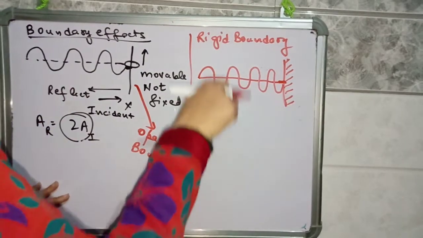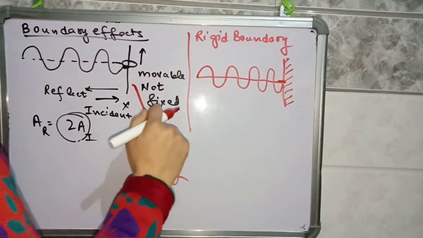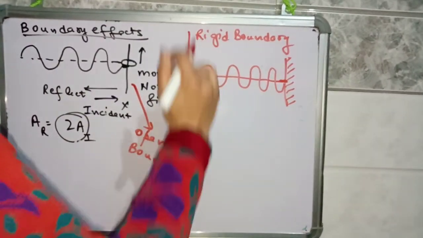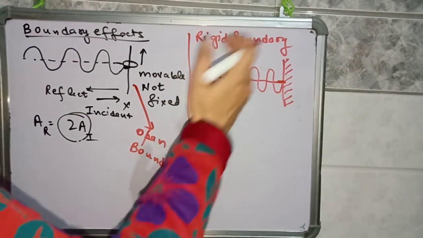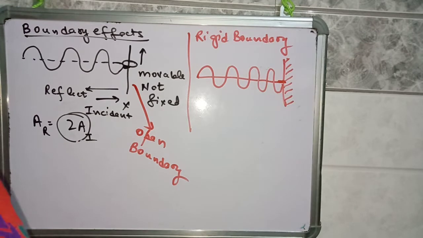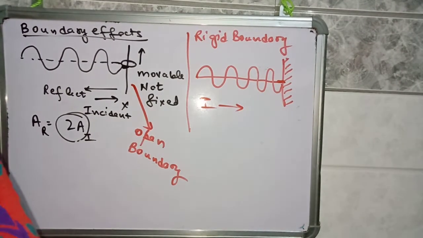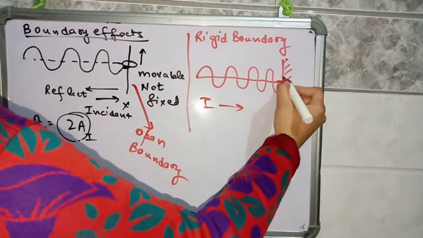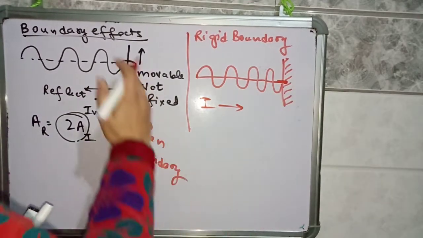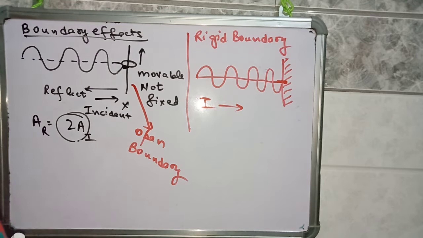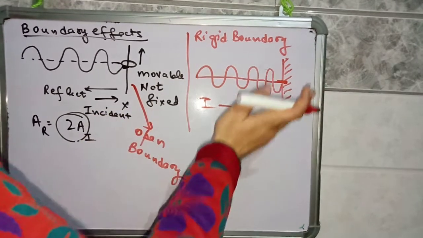The string is moving in upward and downward directions, so the particles will keep on oscillating and transfer the disturbance to the adjacent particle, to the next particle. The incident wave is going like this. Now this boundary is a rigid, fixed boundary, it is not movable like the open boundary.